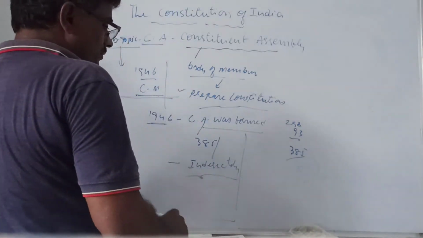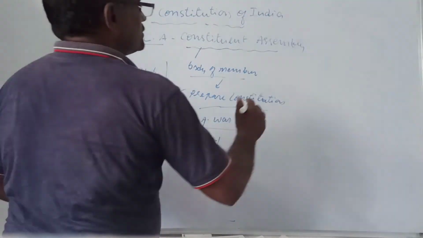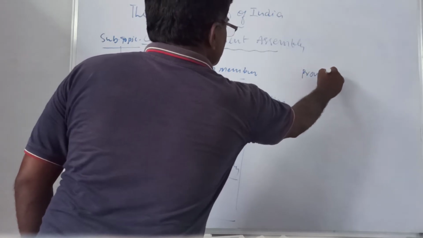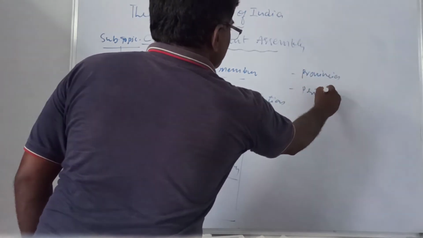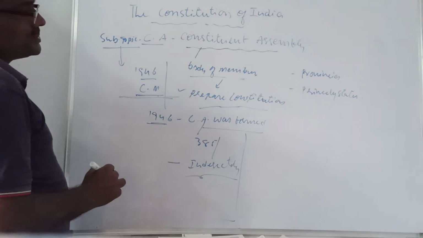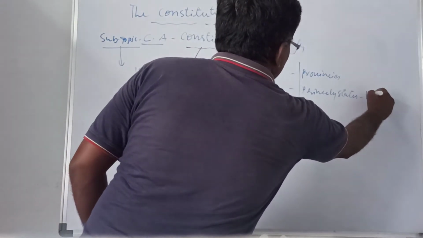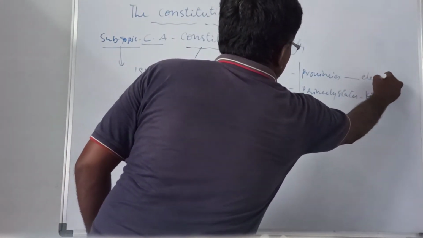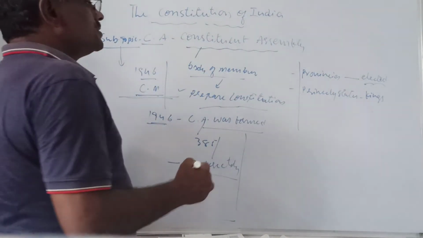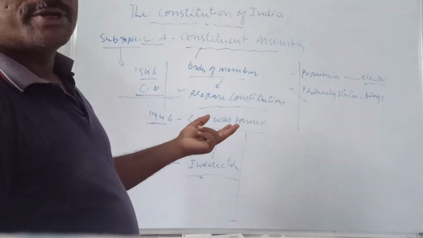How are they elected? To understand, we need to go through the system of government in this country before 1946. India consisted of provinces and princely states. There are two types of governments. Princely states were ruled by kings. Provinces had elected governments, though a governor was the head of the area. Princely states are part of India and provinces are also part of India. Provinces are nothing but states.